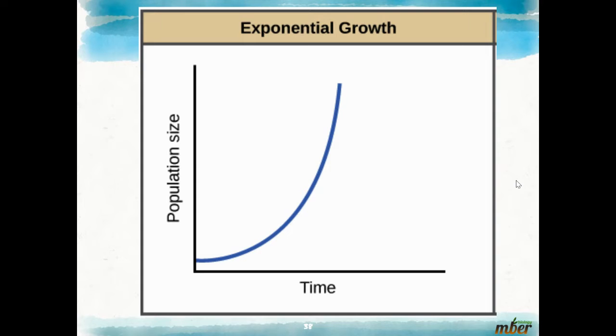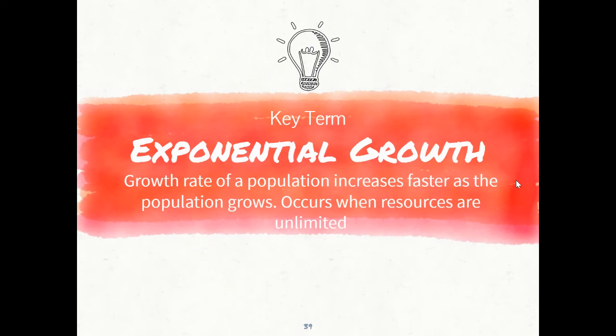This is called exponential growth. This is a key term. Exponential growth is the growth rate of a population that increases faster as the population grows. This occurs when resources are unlimited. In most scenarios, resources are rarely unlimited, so this is very rare.